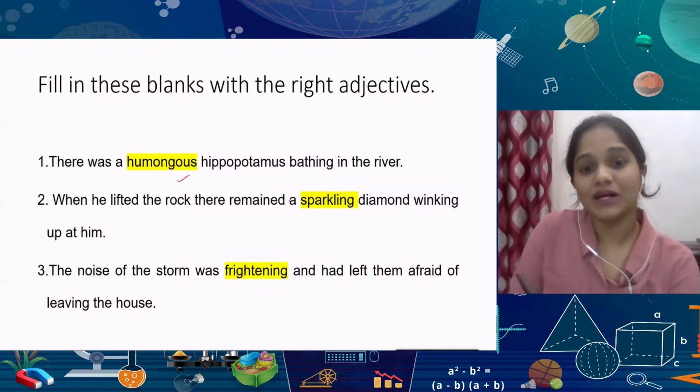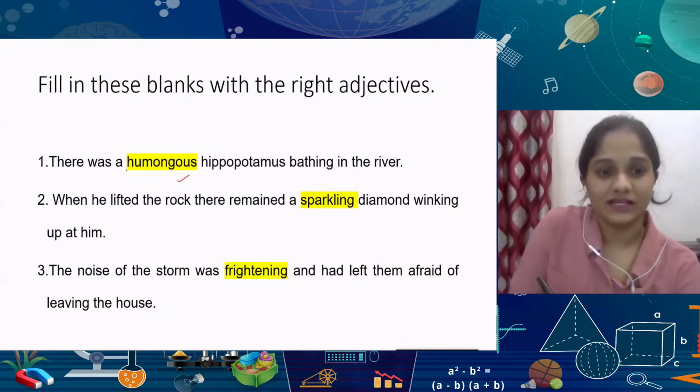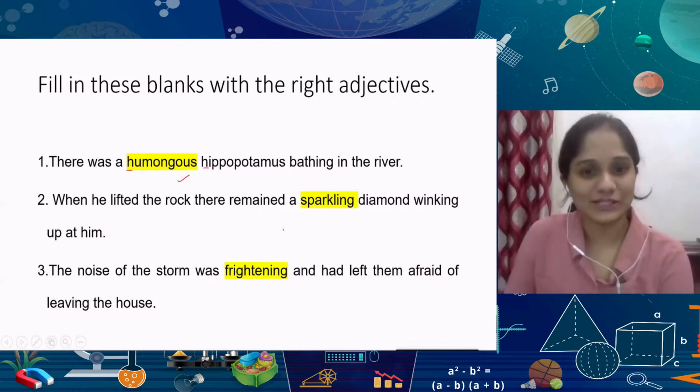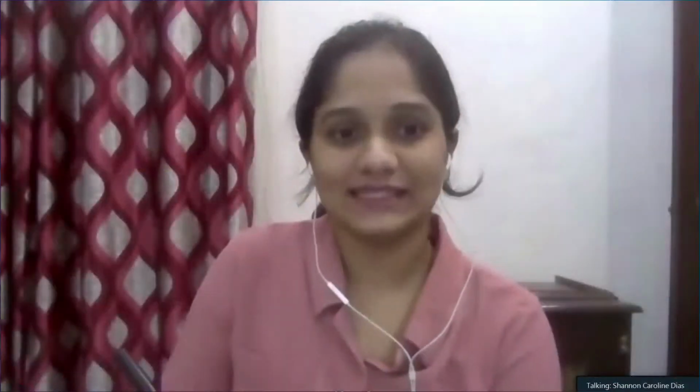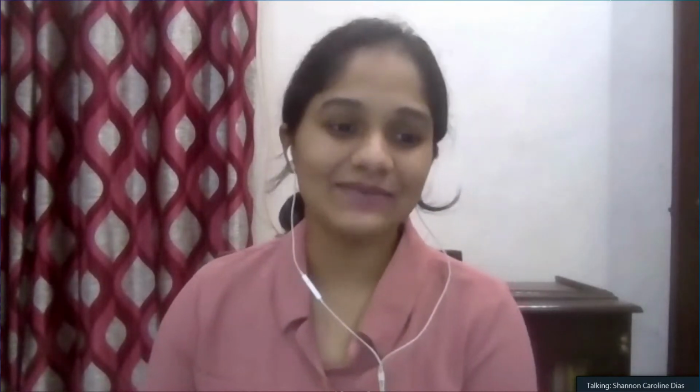There was a humongous hippopotamus bathing in the river. And since these two words do match, there is a little bit of a sense of humor, a slight amusement that you can see from a sentence like this. When he lifted the rock, there remained a sparkling diamond winking up at him. And here you have an indication of what the diamond looked like. Not just that it was bright and shiny, but sparkling. Automatically creating that image in the reader's head of something that is sparkling and beautiful.